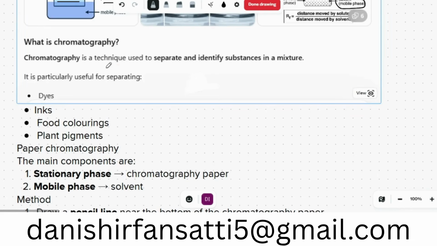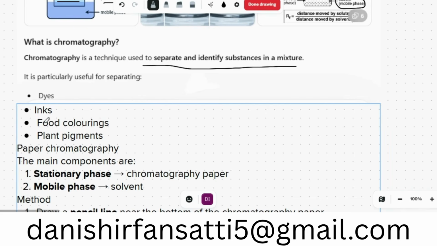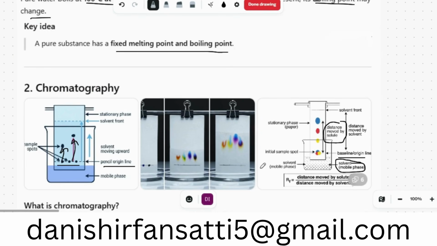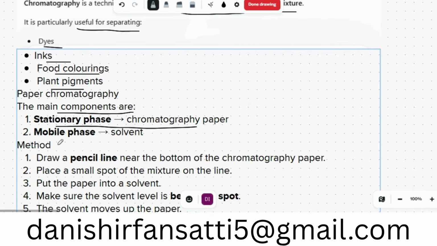What is chromatography? Chromatography is a technique used to separate and identify substances in a mixture. It is particularly useful for separating dyes, inks, food coloring, and pigments. In paper chromatography, the main components are the stationary phase, which we have seen, and the other is the mobile phase, the solvent.